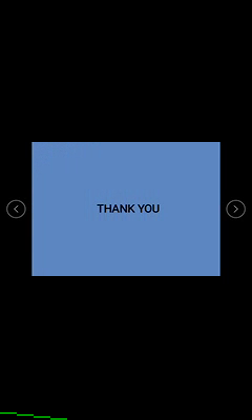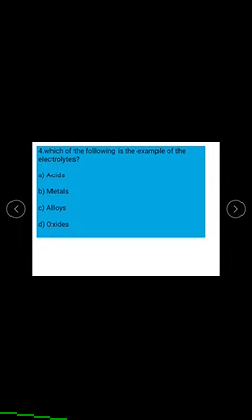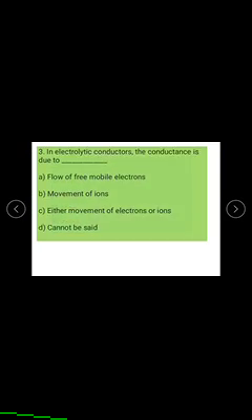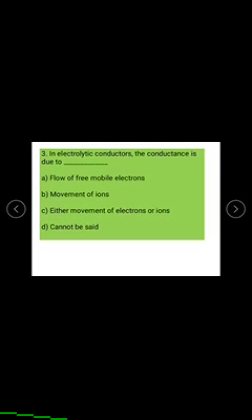A frequently asked question in this topic is the differences between metallic and electrolytic conductors. Sometimes they may ask for examples of strong electrolytes and weak electrolytes, etc.